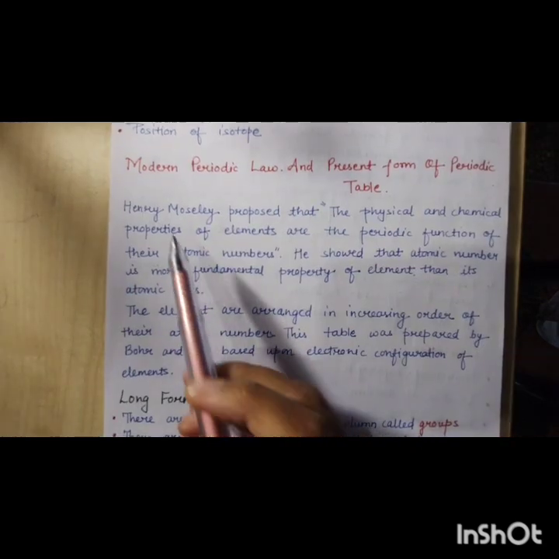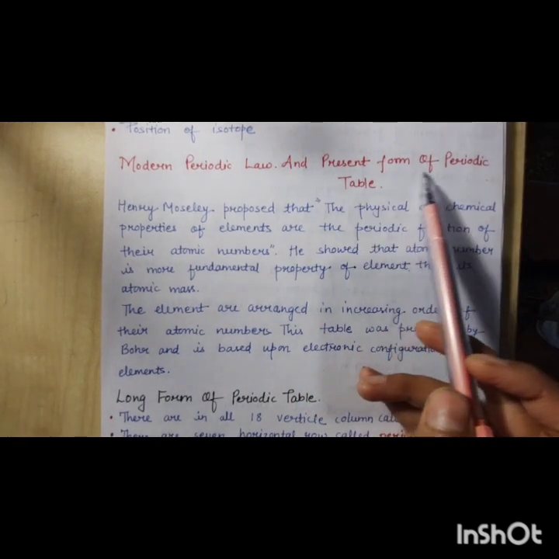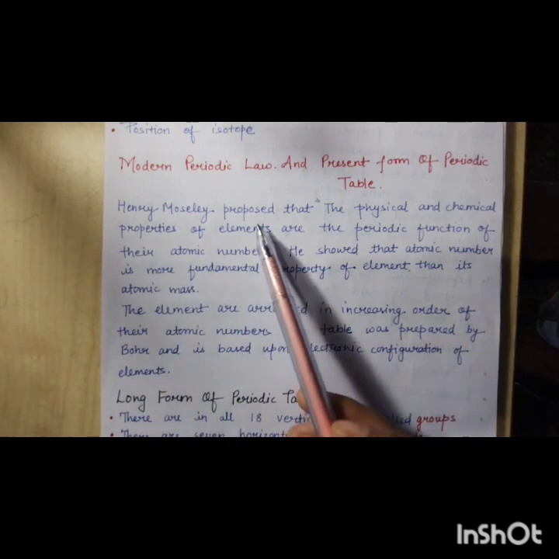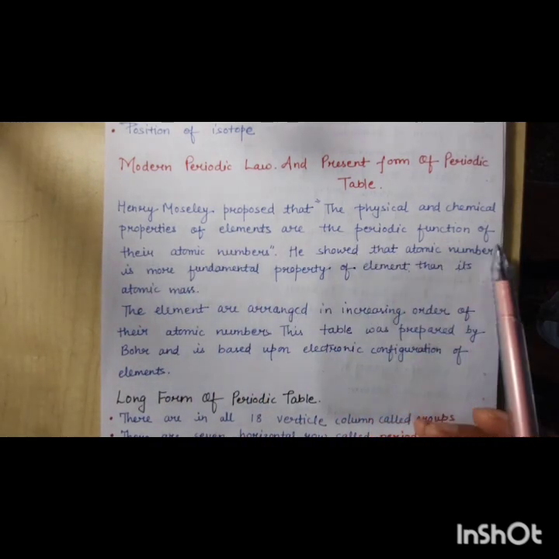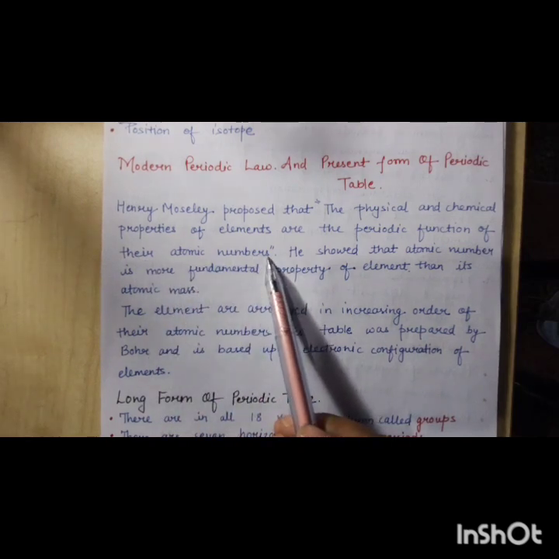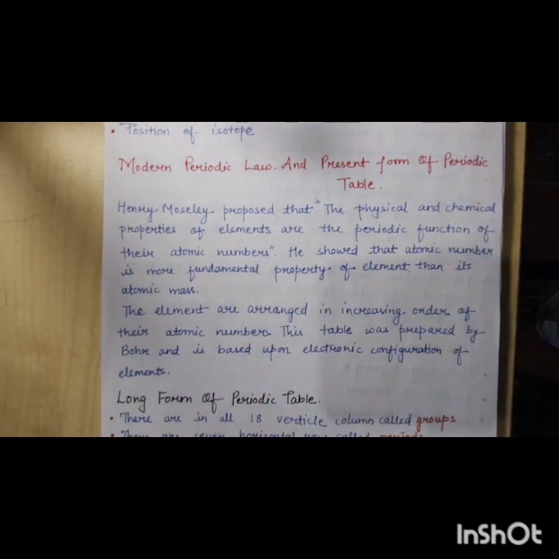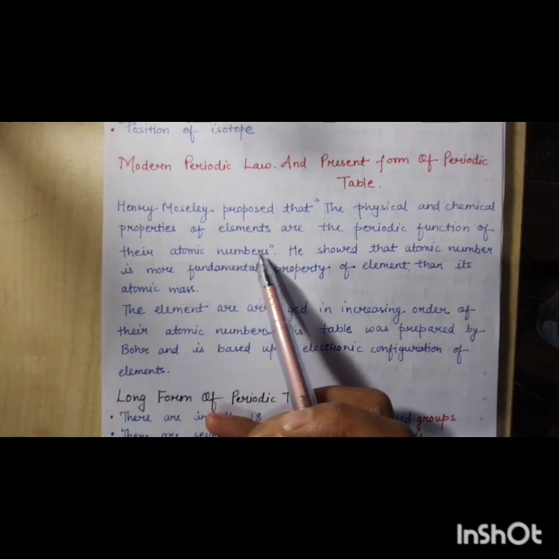Now next is the modern periodic law, or present form of the periodic table. Here Henry Moseley proposed that the physical and chemical properties of elements are a periodic function of their atomic numbers.